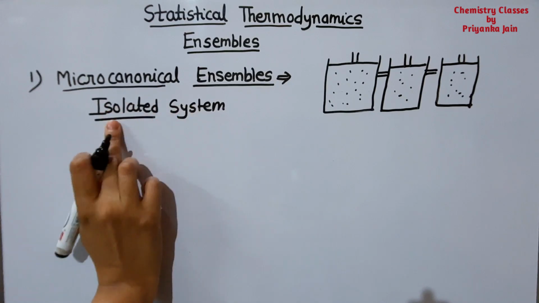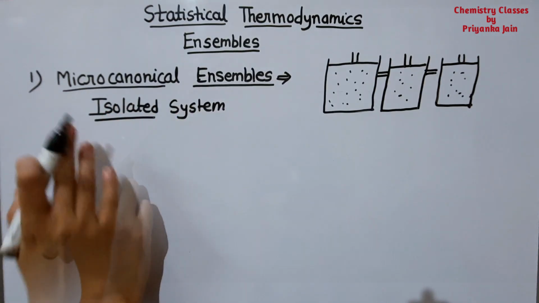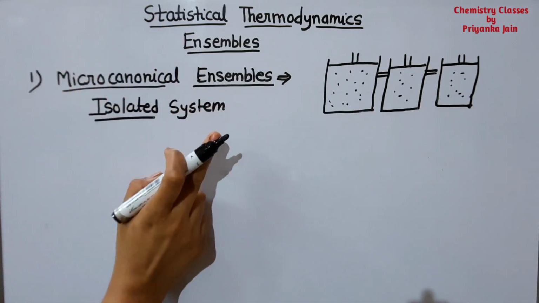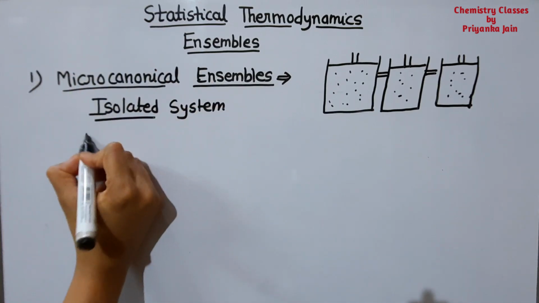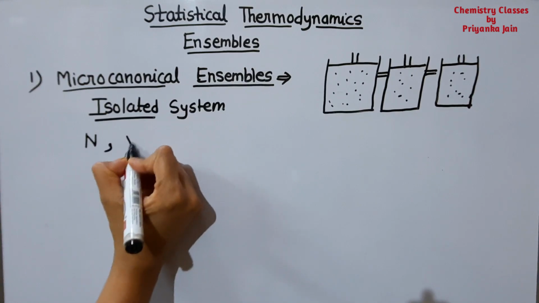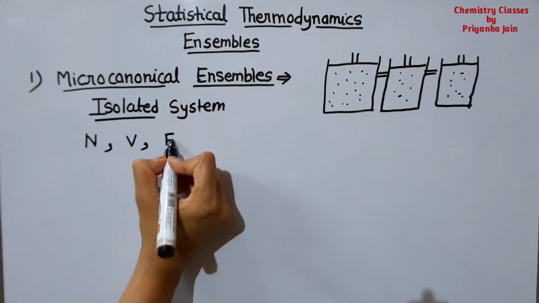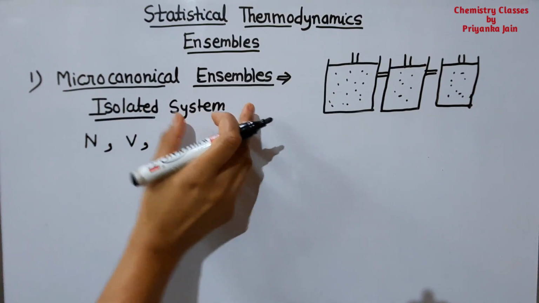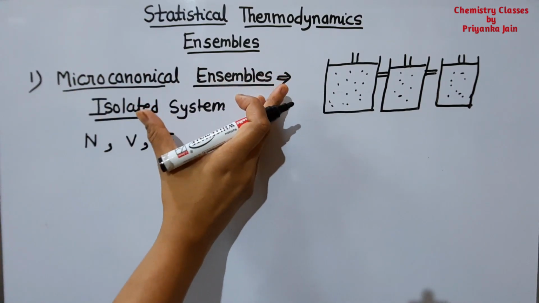Such systems are called isolated systems. Here, one important thing in the case of microcanonical ensembles is that all the systems will have the same number of moles, same volume and the same energy. It means all these things will be identical for all the systems in a microcanonical ensemble.